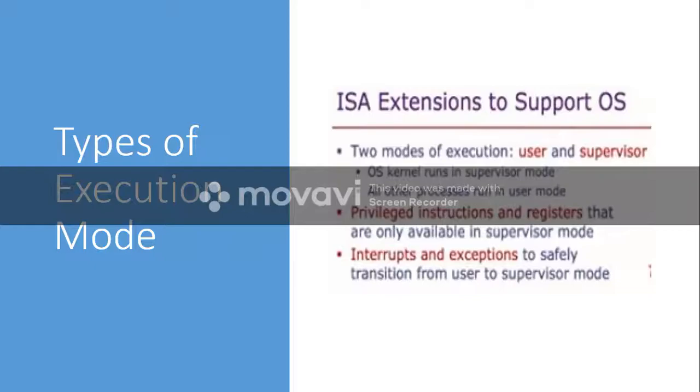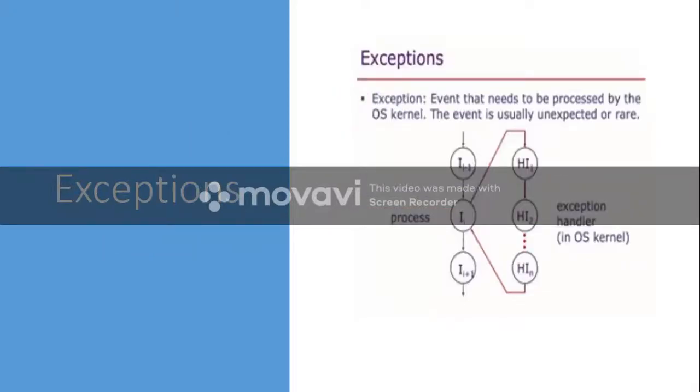Who will do this transition? This transition will be taken care of by the operating system kernel. So interrupts and exceptions are used to safely make a shift from user mode to supervisor mode. How this shift happens, we will discuss next.